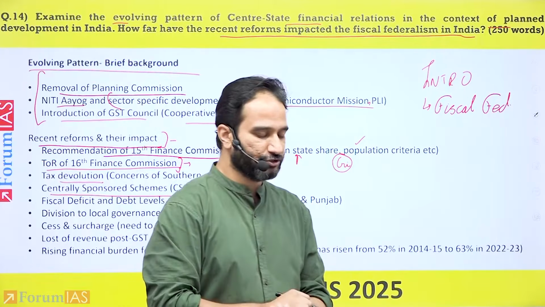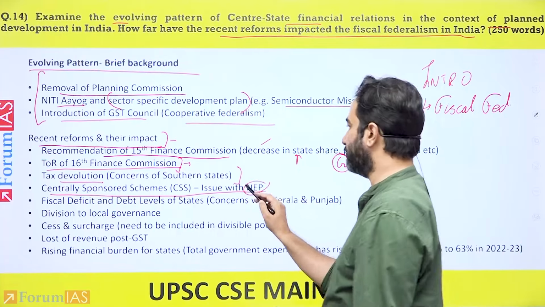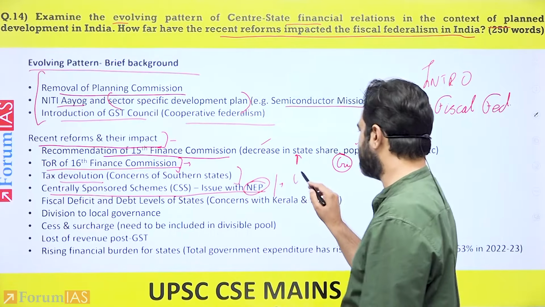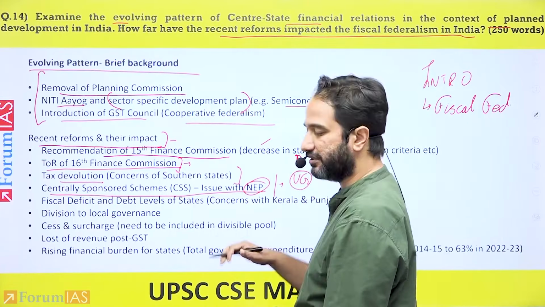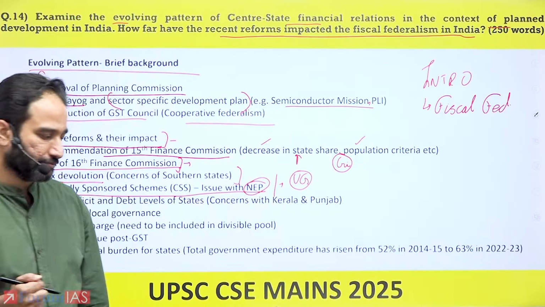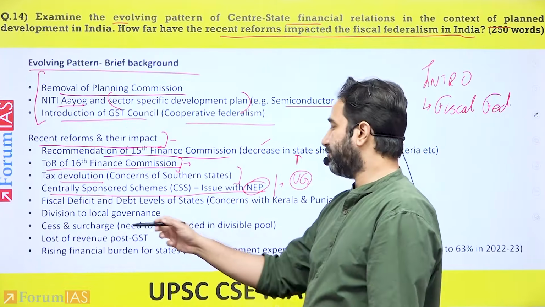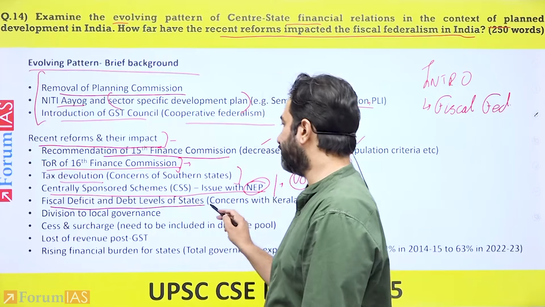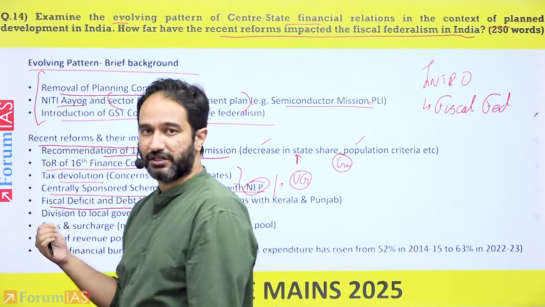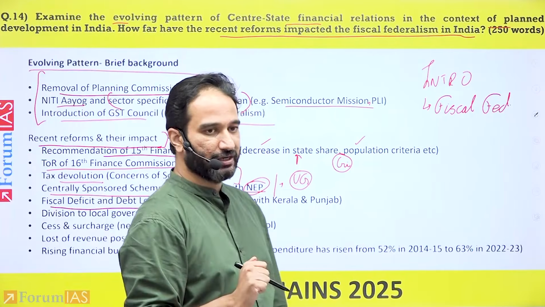It recently became an issue between the center and the government of Tamil Nadu in relation to the new education policy, where the accusation has been made that the union government has withheld certain funds because Tamil Nadu is refusing to implement the new education policy. Apart from this, highlight the concerns of increasing debt levels of the state and rising fiscal deficit. Give the examples of Kerala and Punjab.